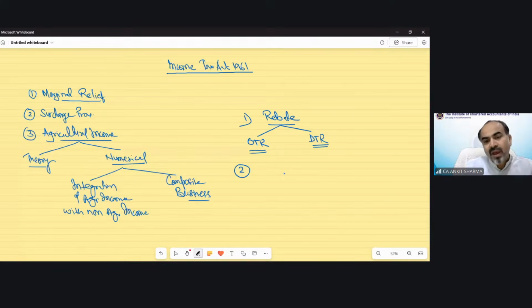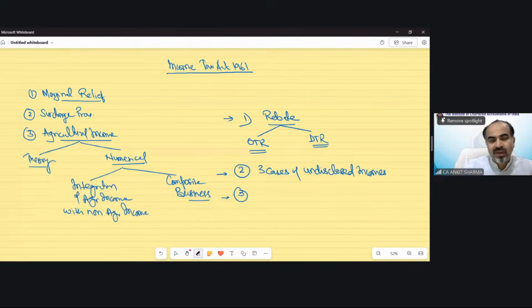The second would be any 3 cases of undisclosed income. Okay. Then I will ask, so you can raise your hand accordingly. First, I will ask this question. So those who want to explain regarding rebate, they can raise hand. After that, I will ask regarding this point. And then the third would be 3 cases in which previous year income is going to be assessed in the same year. In short, I just wanted the heading of those 3 points, not in detail at all.